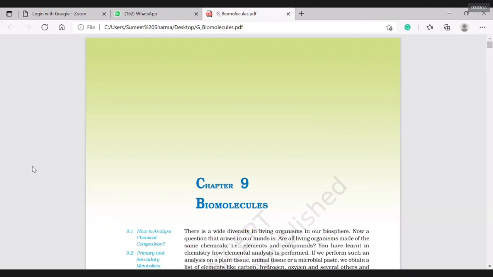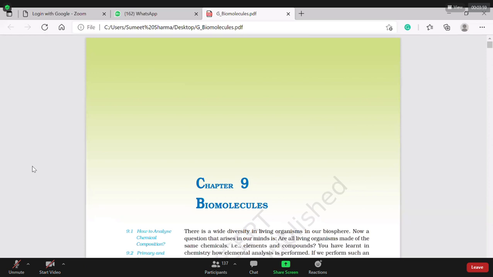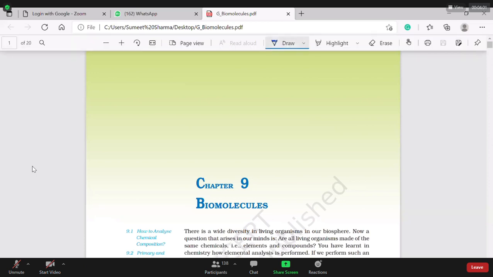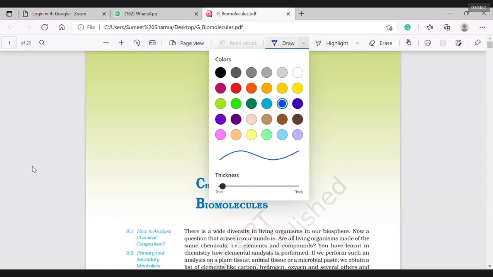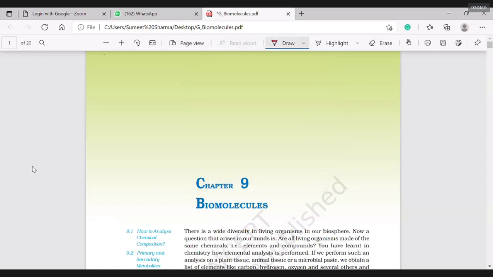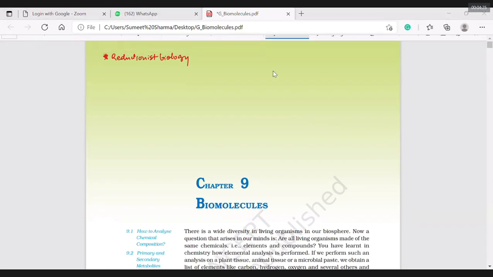There is a branch which is called reductionist biology. I hope that at least some of you may remember that term which we mentioned in the beginning. Reductionist biology. So when I'm talking about reductionist biology, what does it mean?